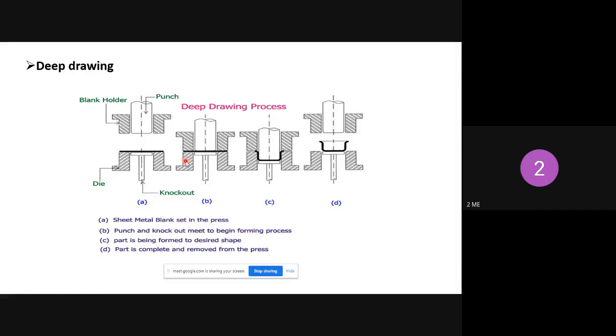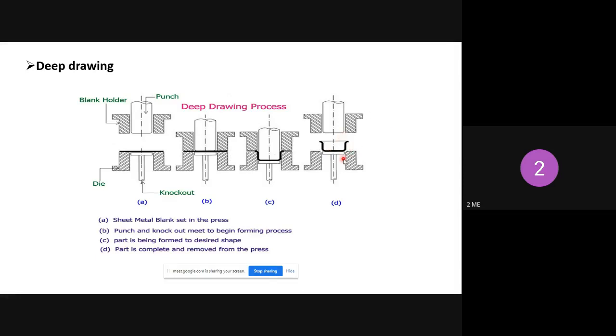Then downward force is acting with the help of this punch. At the same time, this knockout is also moving downward along with the sheet metal. Then once the operation is finished, the blank holder as well as the punch move upward. At the same time, the knockout also moves upward. You will get the required shape in the sheet metal. This operation is mainly used to produce container or cup shapes in the sheet metal. So this is the drawing operation.